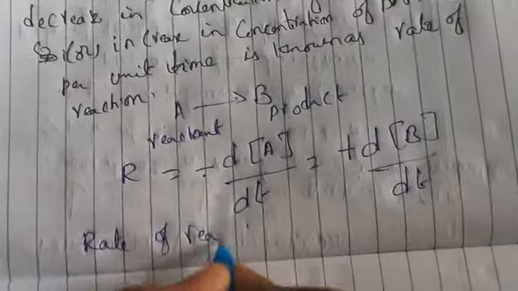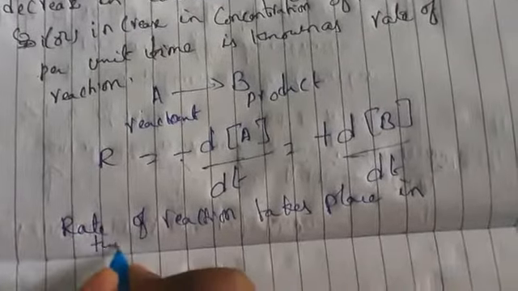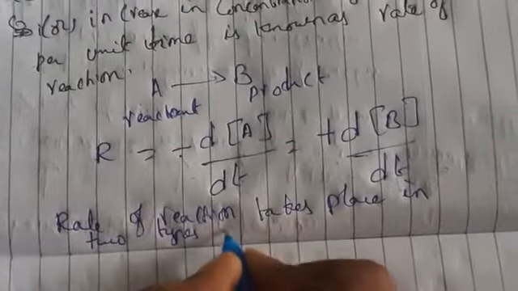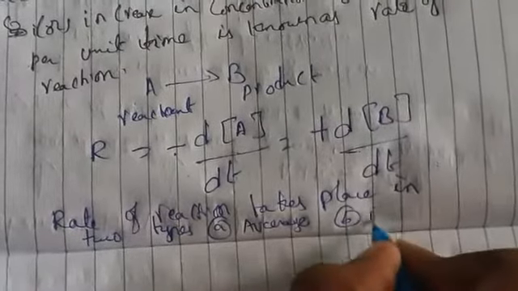Generally the rate of reaction is of two types: average rate of reaction and instantaneous rate of reaction. Now let us see what average rate of reaction and instantaneous rate of reaction are.